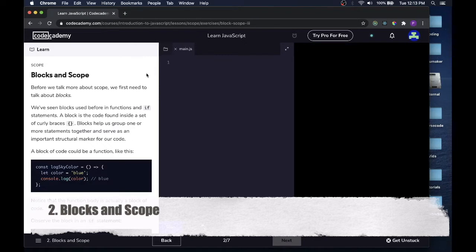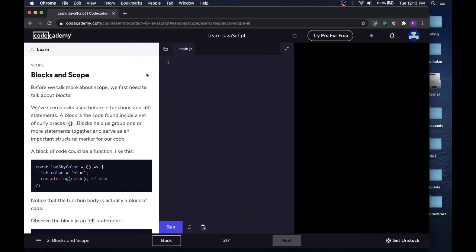Blocks and scope. Before we talk more about scope, we first need to talk about blocks. We've seen blocks used before in functions and if statements. A block is the code found inside a set of curly braces. Blocks help us group one or more statements together and serve as an important structural marker for our code. A block of code could function like this.